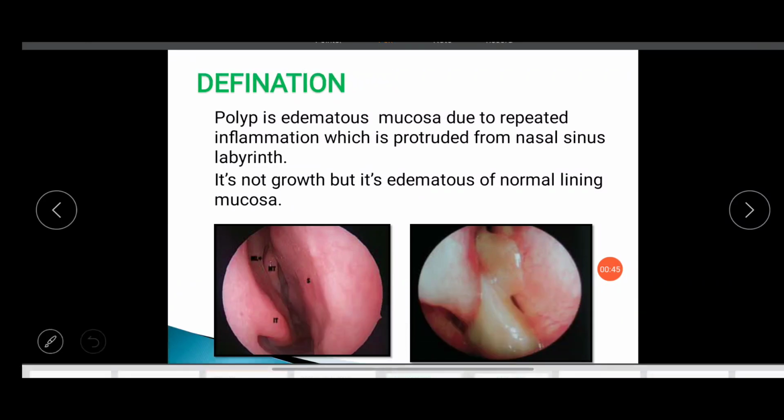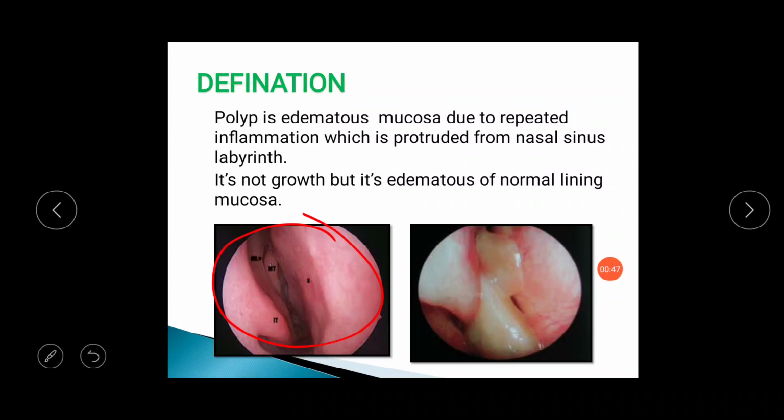Here you can see the normal nasal endoscopic finding of the nasal cavity mucosa, in which we can see the pale reddish to pinkish color of nasal mucosa. This is the inferior turbinate, this is the nasal septum, and this is the middle turbinate. There is mild deviation towards the posterior part of the septum towards the left side. So this is the endoscopic finding of the left nasal cavity.